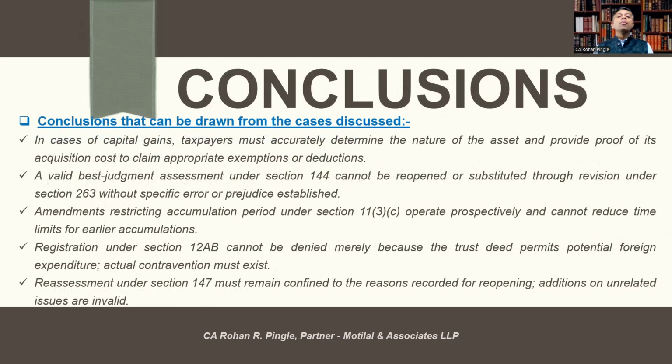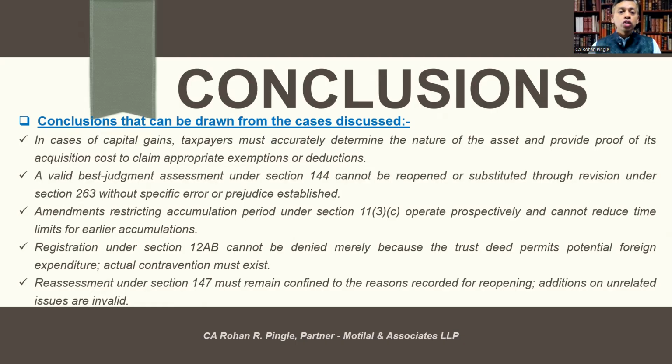So now we are moving to the conclusion part that can be drawn from today's learning. These are one-liner conclusions from today's case laws. Let's see one by one. First, in cases of capital gains, taxpayers must accurately determine the nature of the asset and provide proof of its acquisition cost to claim appropriate exemptions or deductions.